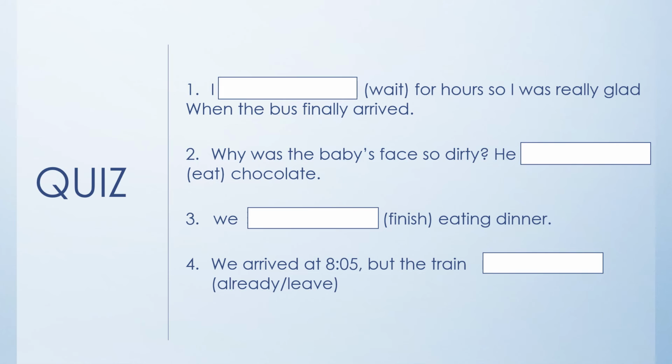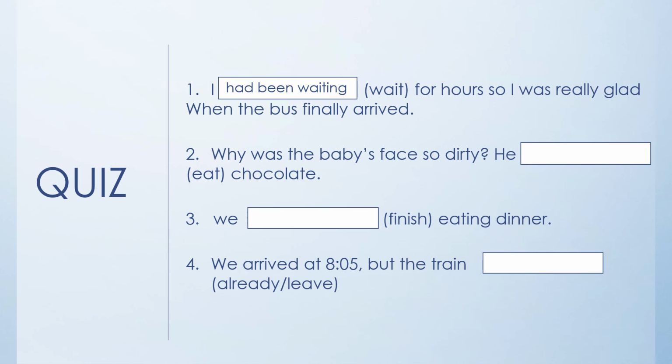So that means I'm using the past perfect continuous because, first of all, I'm talking about an action that happened in the past before another action. And second is because this action took time in the past before another action. So I'm saying I had been waiting for hours, so I was really glad when the bus finally arrived.